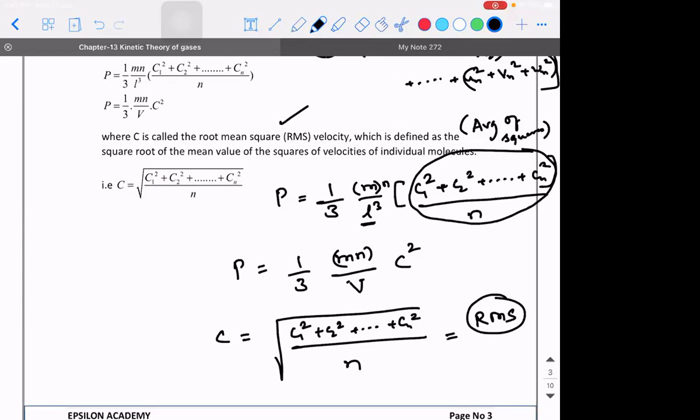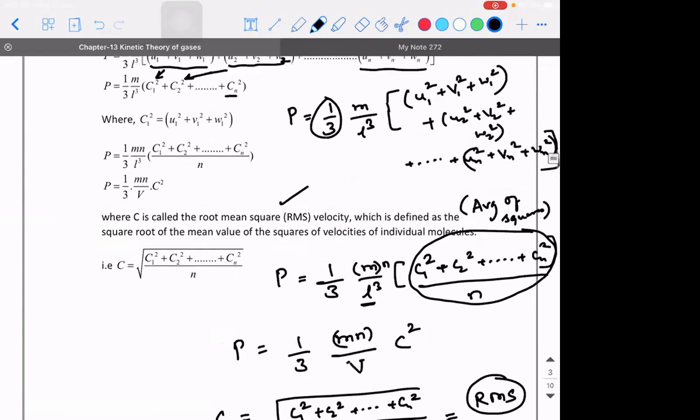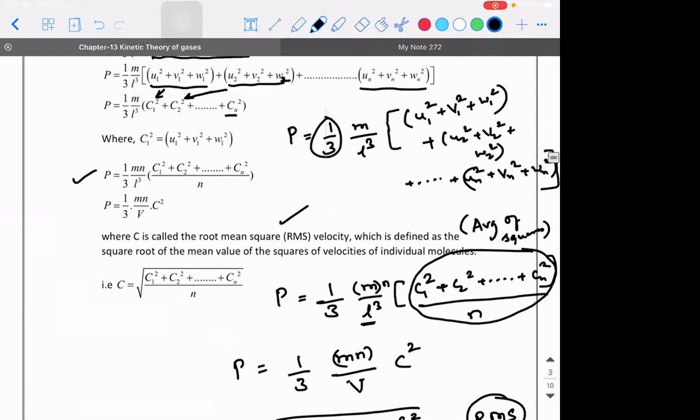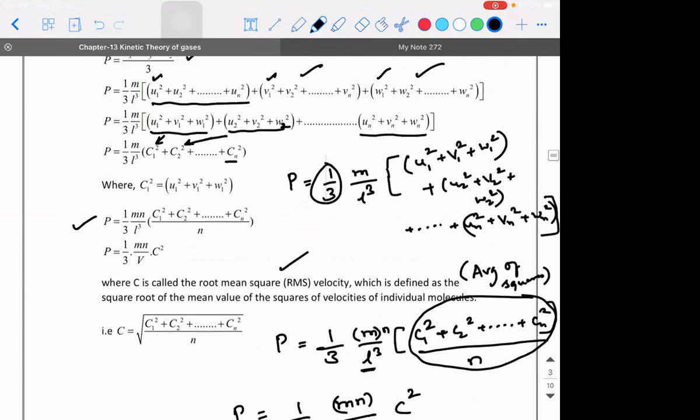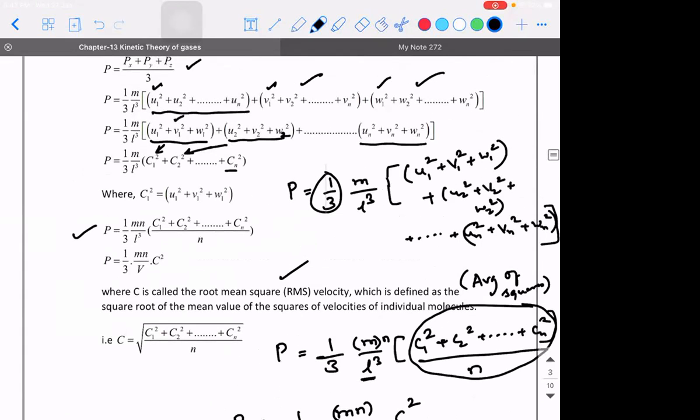Sir, could you explain again from the C part? That is when you take C1, C2, where this step? Yes, sir. When you substitute U1, V1, W1 from there. See, U1 square plus V1 square plus W1 square is nothing but C1 square. I hope you understood why it is so.